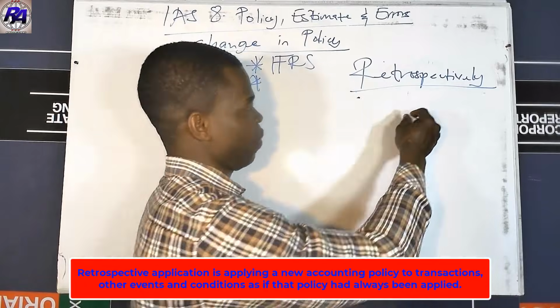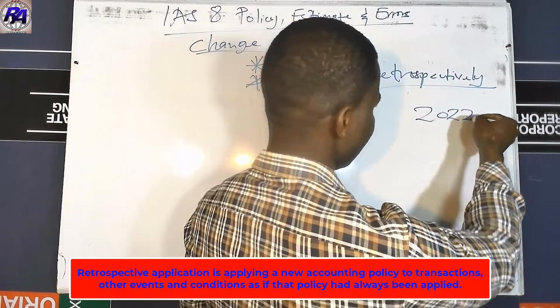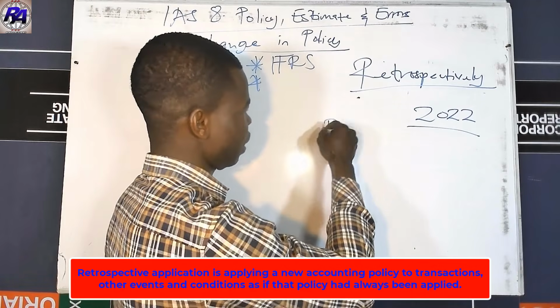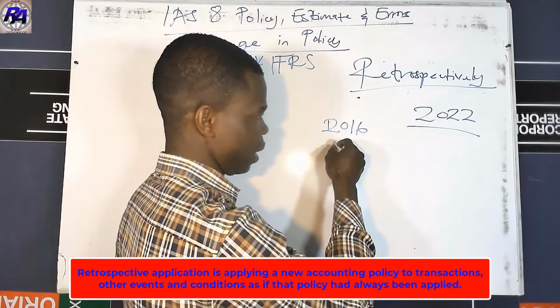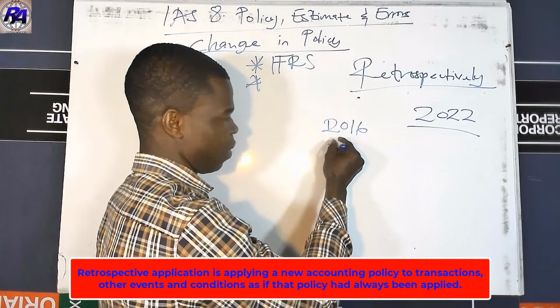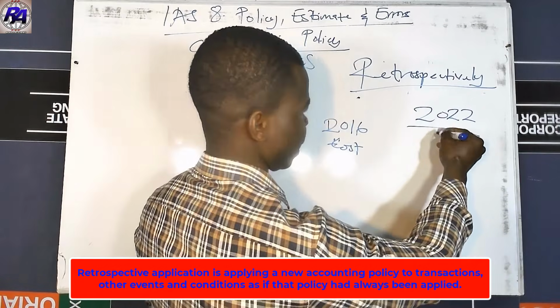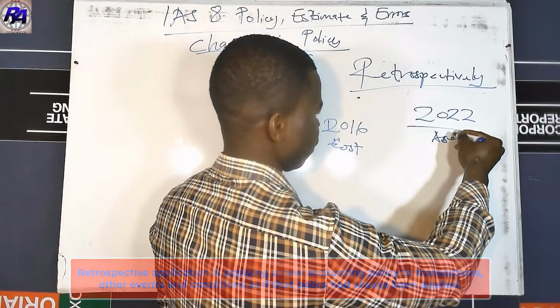So here, let's say we are in 2022 now, and then we used to treat an item here in 2016, and then this item has changed here. Now let's say this was cost to us previously, but now it's supposed to be treated as an asset in 2022.